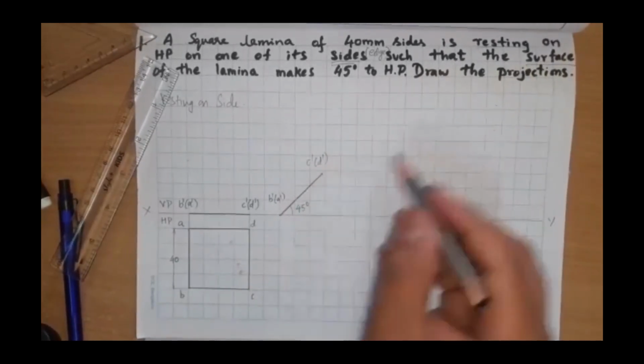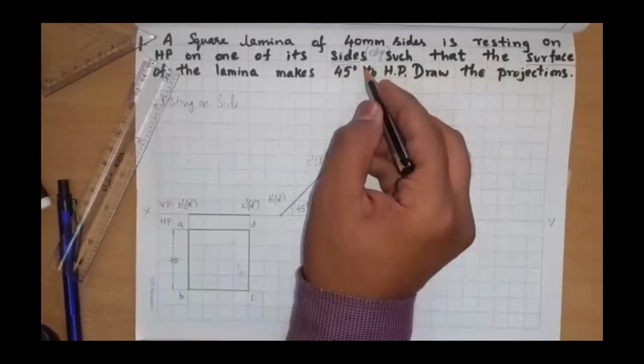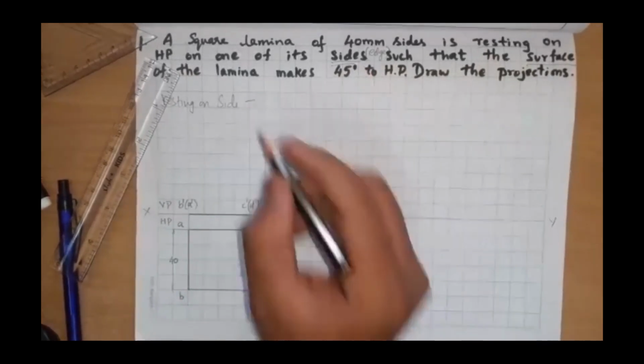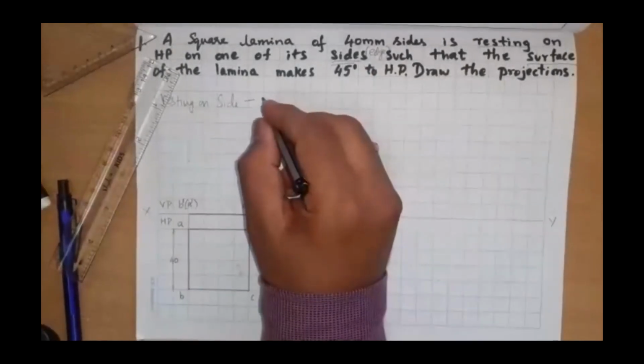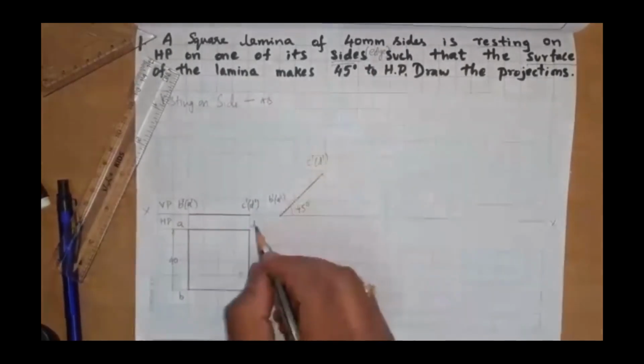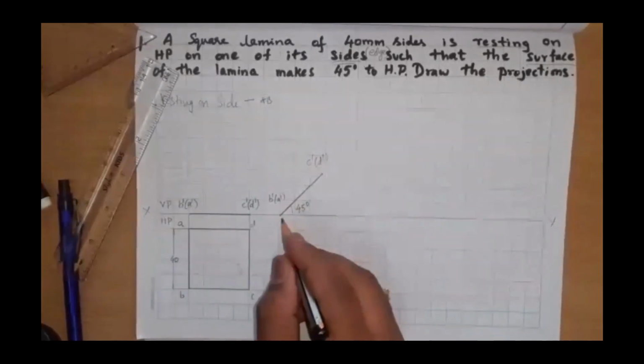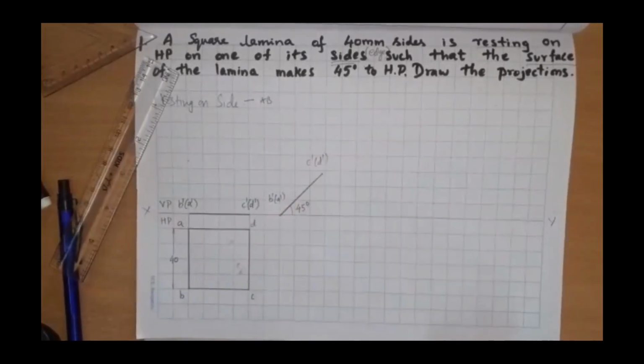And the second thing is resting on HP on one of its edges. See, on HP, you need to get 2 names. Resting on a side means you need to get 2 names, that is AB. This edge AB is resting on the XY line. That means it is lying on the floor. That edge is lying on the floor.